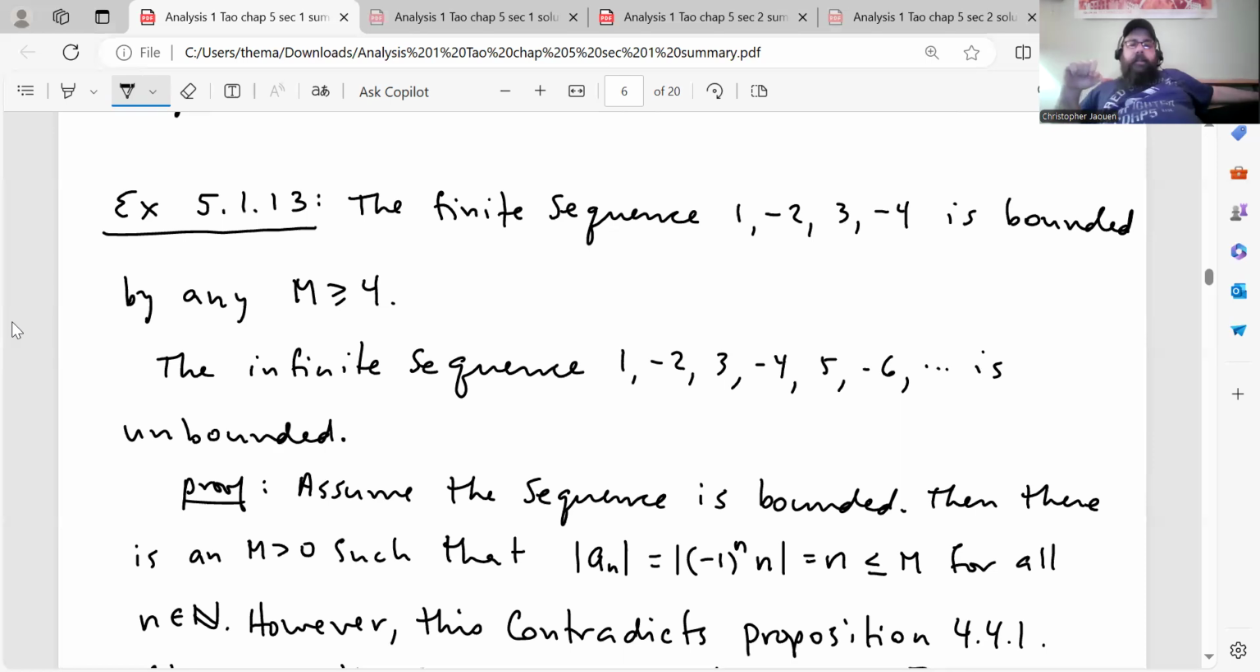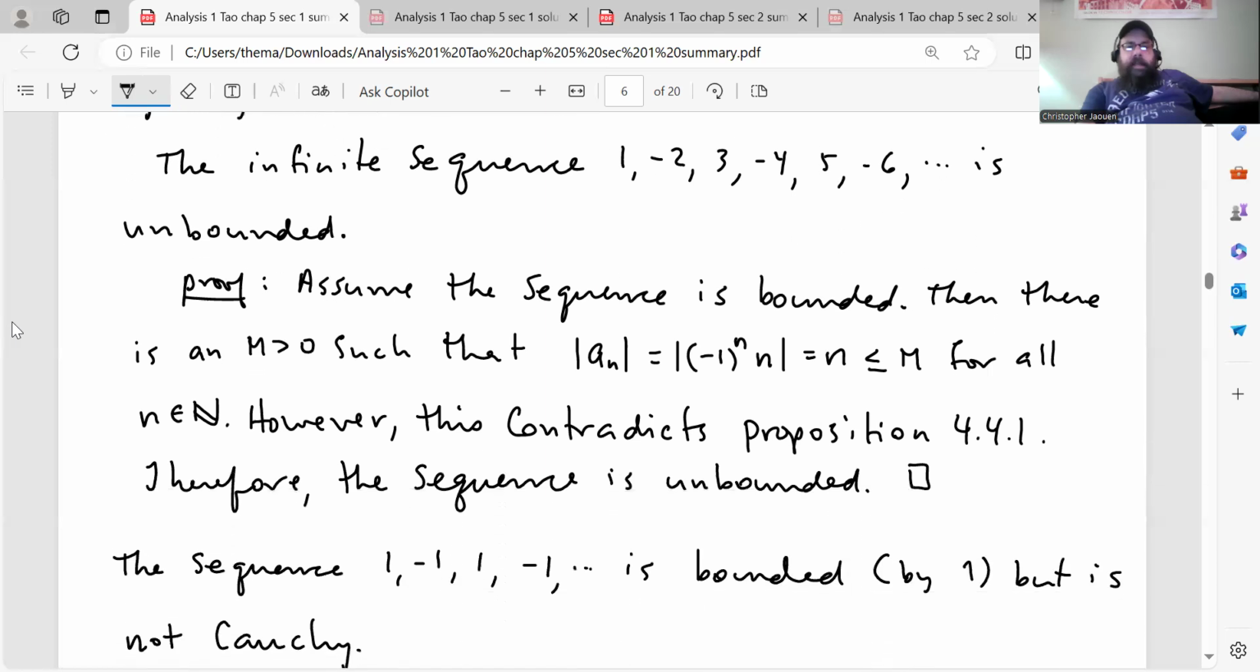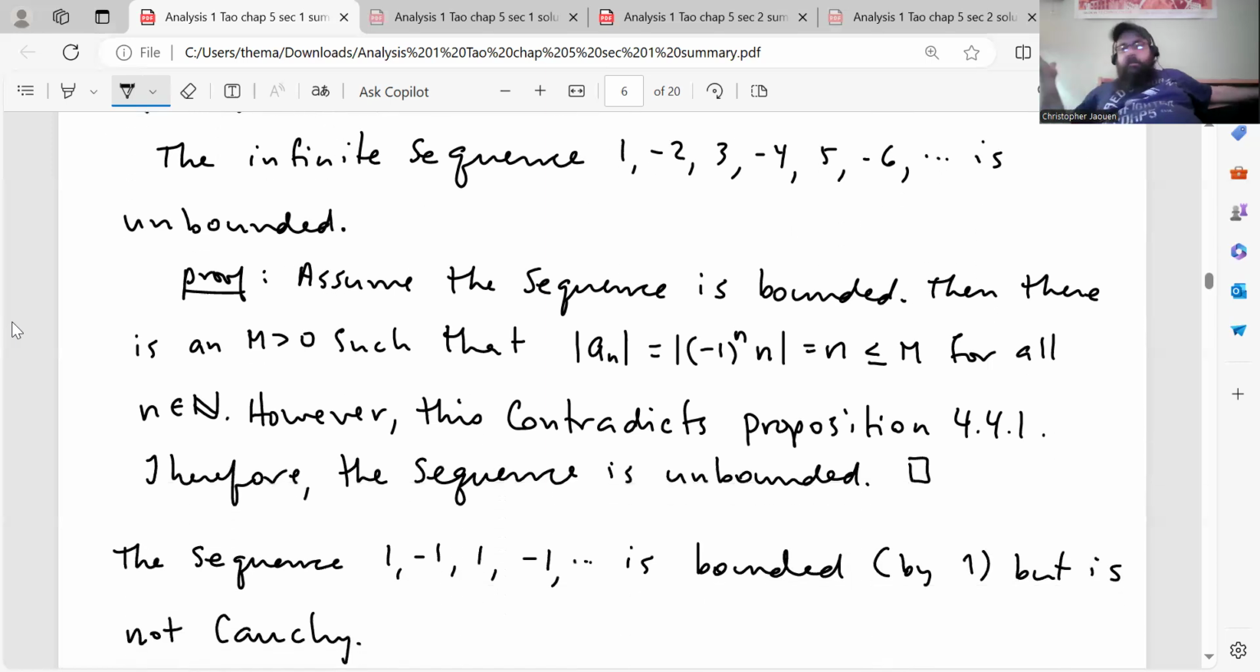The infinite sequence 1, -2, 3, -4, 5, -6, ... is actually an unbounded sequence. And again, Tao asks you, can you prove this? Or he asks why. Whenever I see that, I have to prove it. And again, you should do that too if you're reading the book as well.